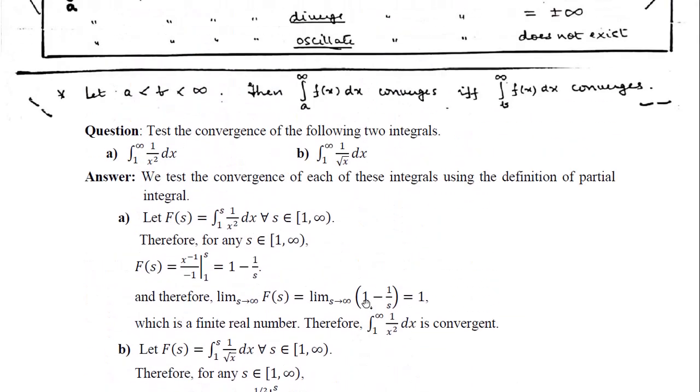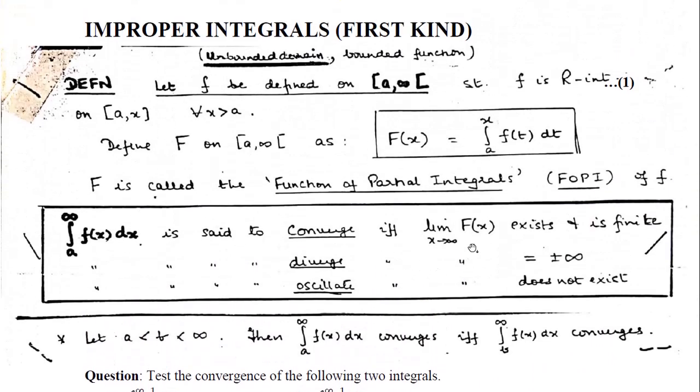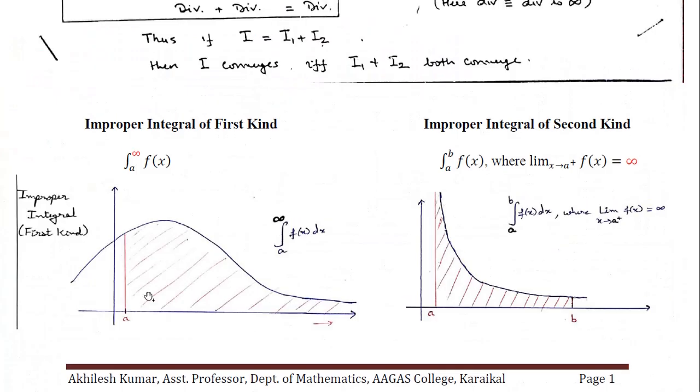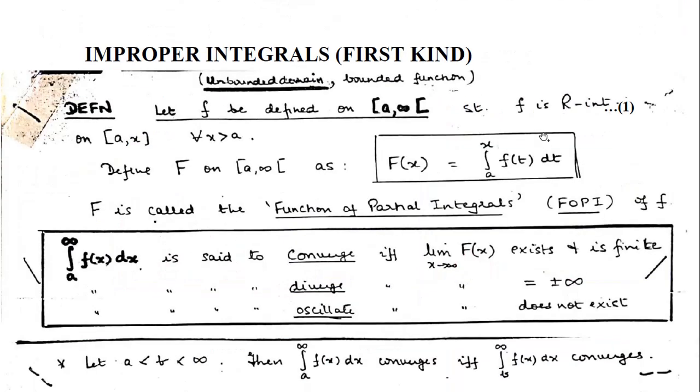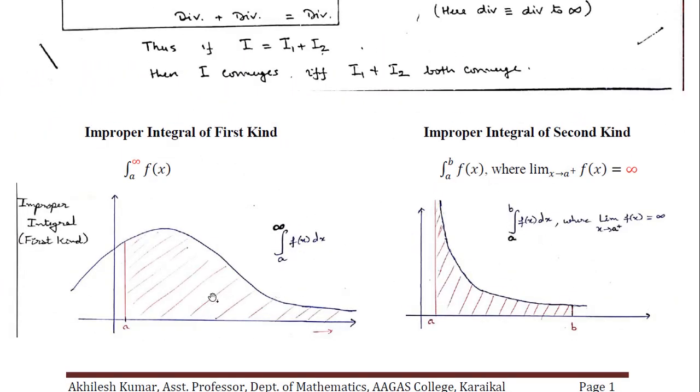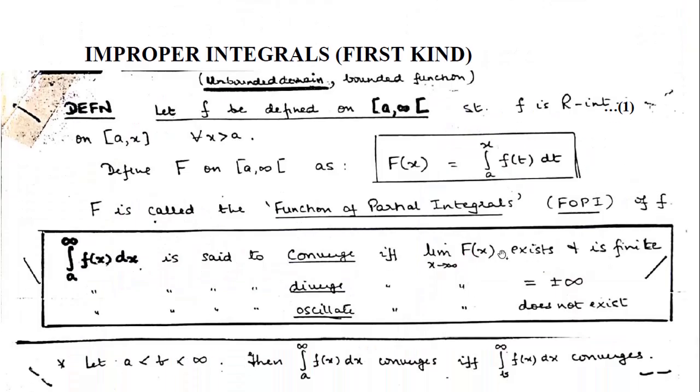The value is nothing but, we'll go back and see what the value will be. See, I'll show you through this diagram. What was this function F(s)? This function F(s) was the integration of the function f from a to s. So what we actually are estimating when we find the limit as s tends to infinity? We are estimating the integral of this function from a to infinity, because s tends to infinity.